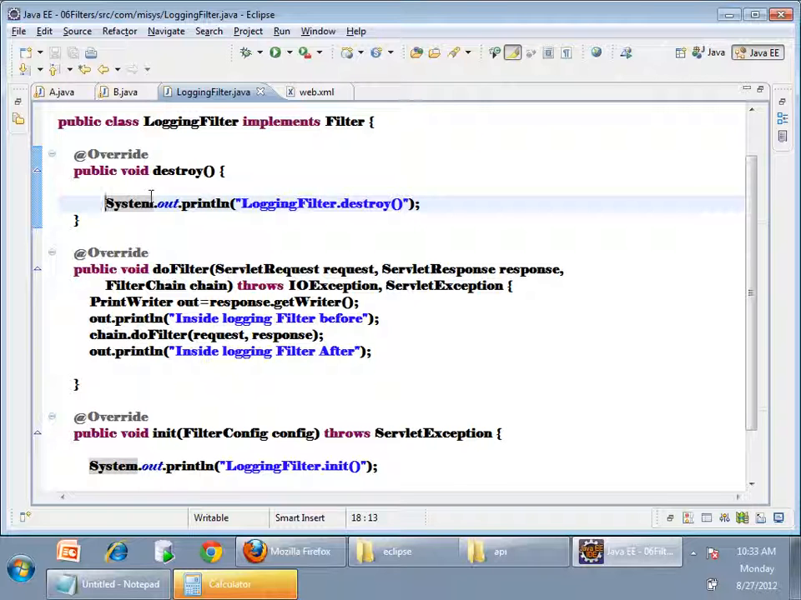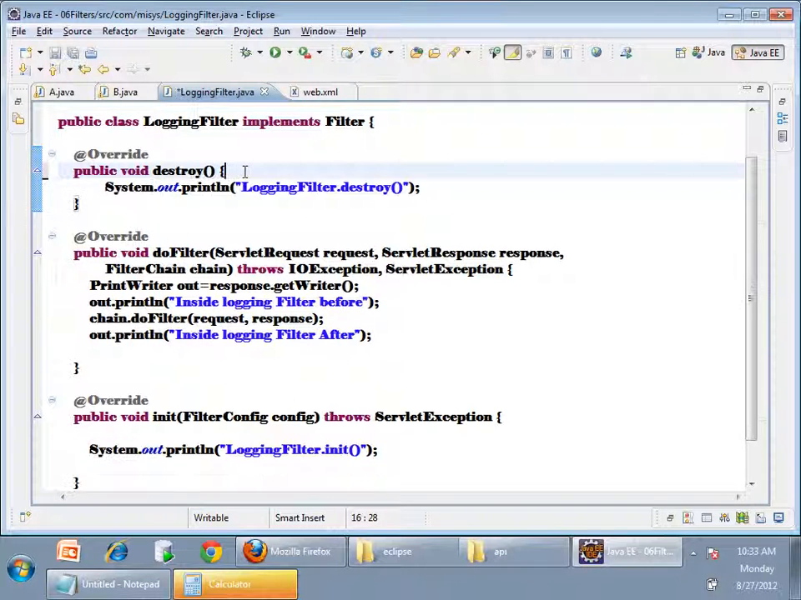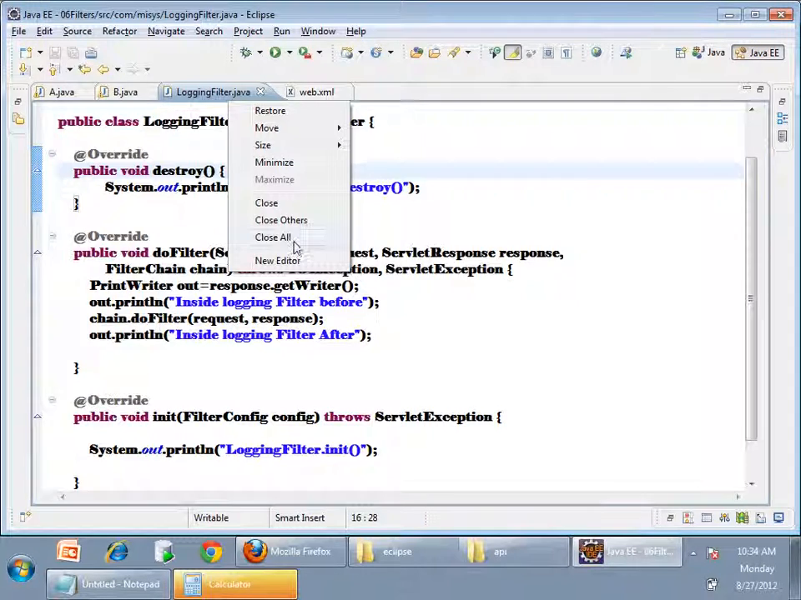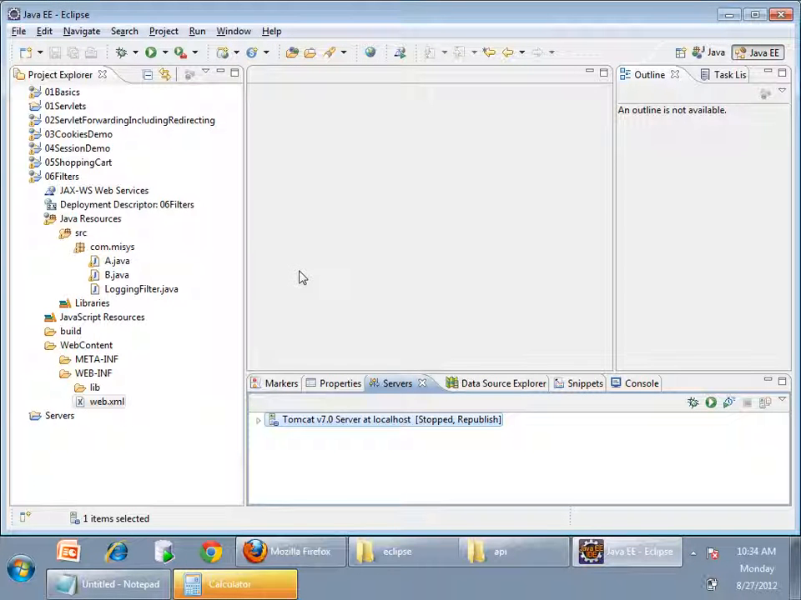Similarly, only one filter object is created, right? Filter also will be destroyed whenever the container decides to destroy it. It's not in our hands, right? So what is the life cycle of a filter? Same. Init, doFilter, destroy. These are the life cycle methods. Life cycle methods of a servlet: init, service, destroy. Any other doubts till now? So we understood about filters.